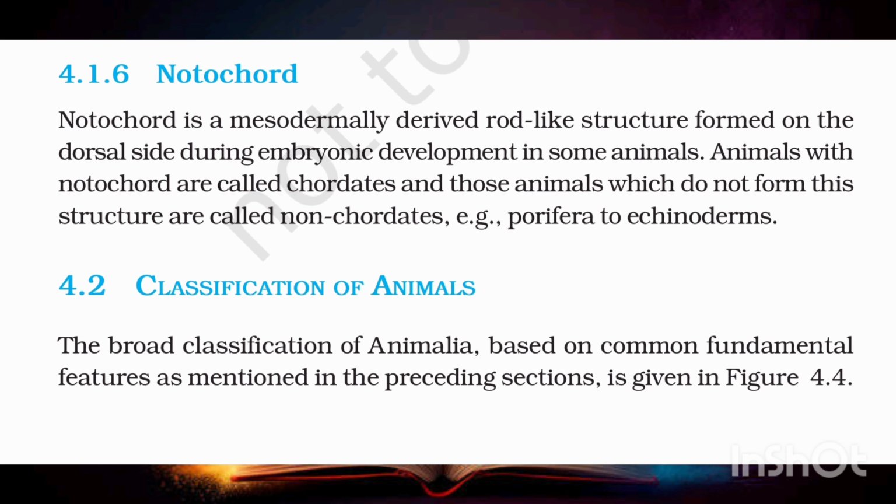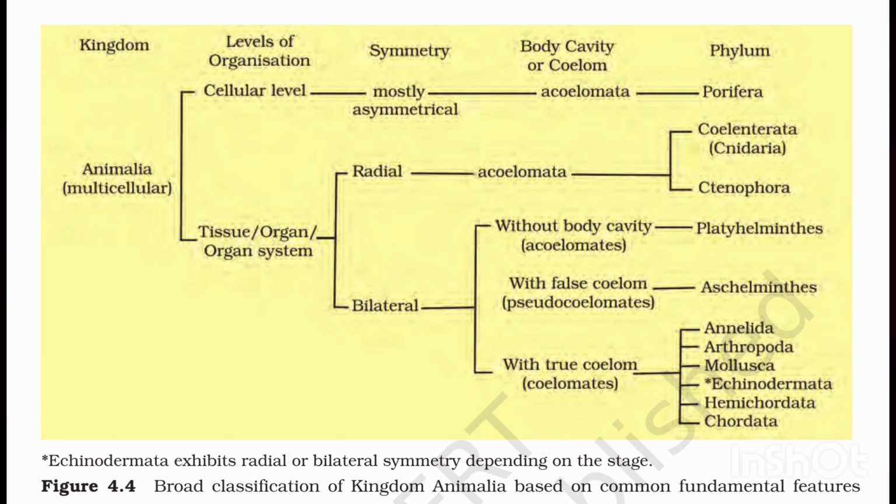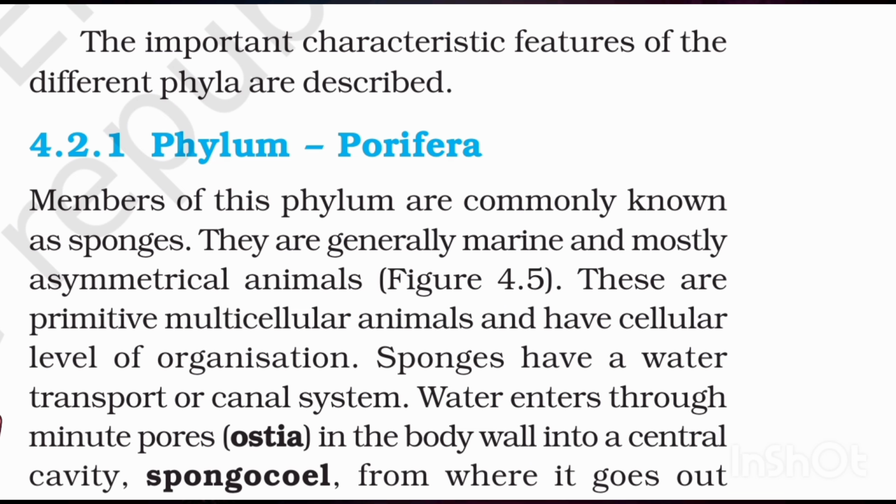4.2 Classification of animals. The broad classification of Animalia, based on common fundamental features, as mentioned in the preceding sections, is given in Figure 4.4. Echinodermata exhibits radial or bilateral symmetry depending on the stage. Figure 4.4, broad classification of kingdom Animalia based on common fundamental features. The important characteristic features of the different phyla are described.